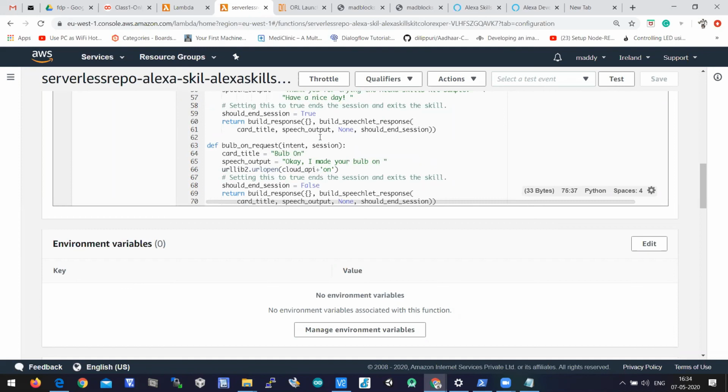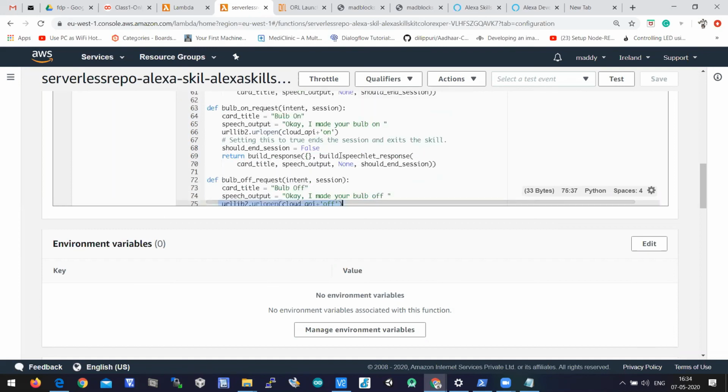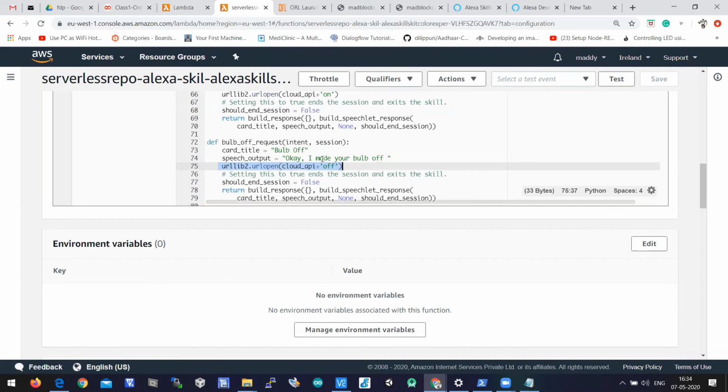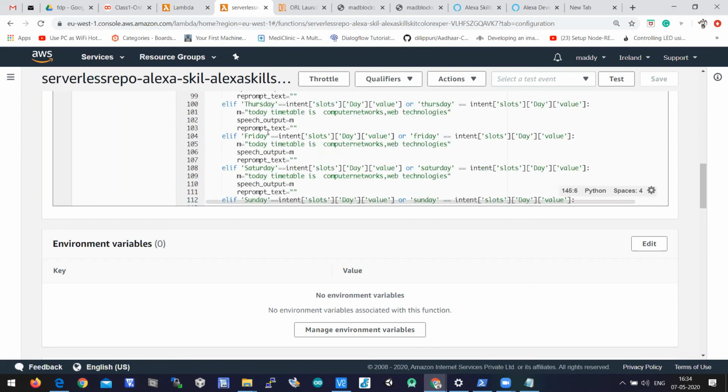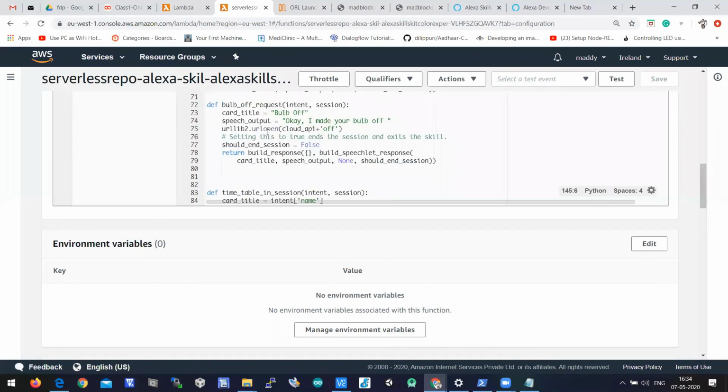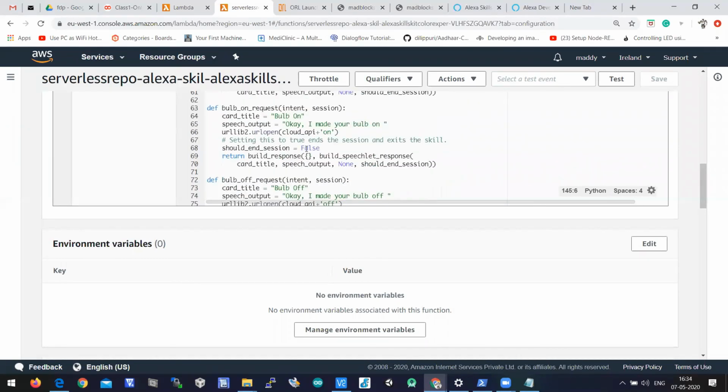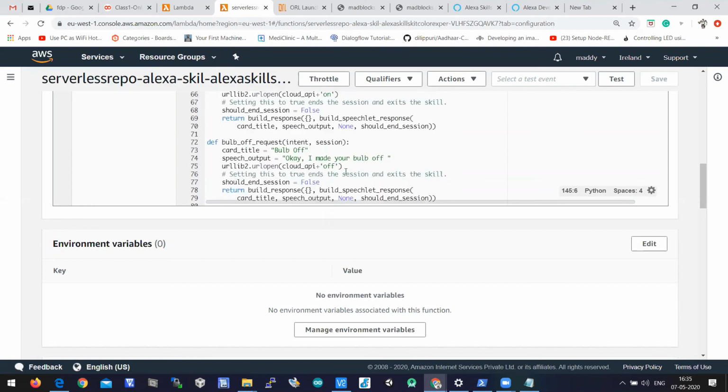This is not structure oriented programming. You can place these functions anywhere above on_intent. There is no order in Python. You can place it anywhere, the bulb on request and bulb off request. So these 2 functions should be placed.